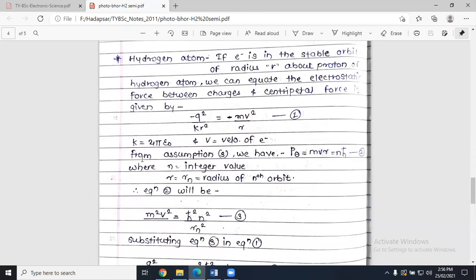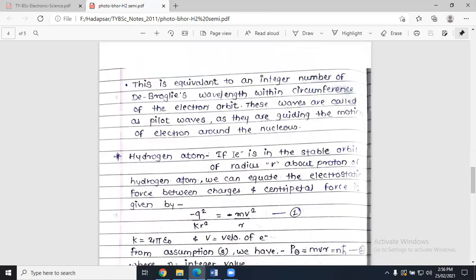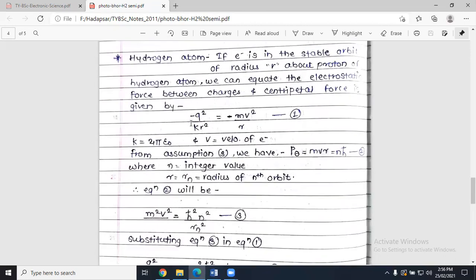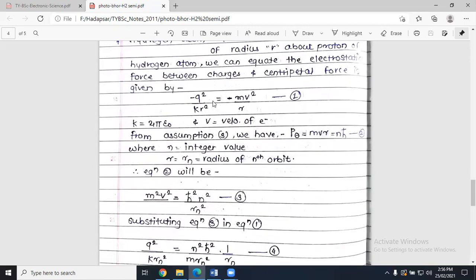After that, from assumption 3. So what is assumption 3? In assumption 3, they have stated that the angular momentum P theta of an electron in an orbit is an integral multiple of Planck's constant divided by 2 pi. So we can write P theta is equal to m v r, and that is nothing but n into h cross. What is n? n is any integer number, and h cross is nothing but h upon 2 pi.